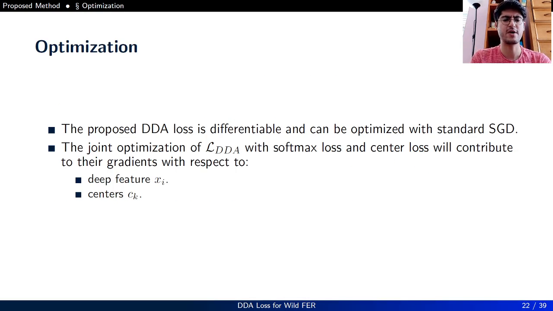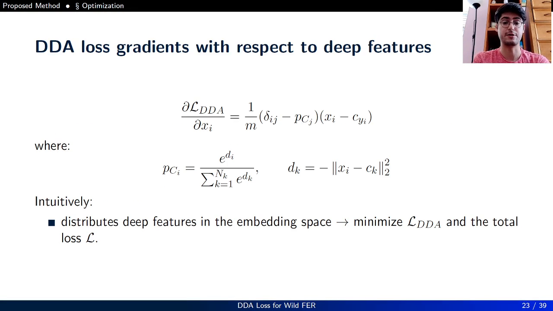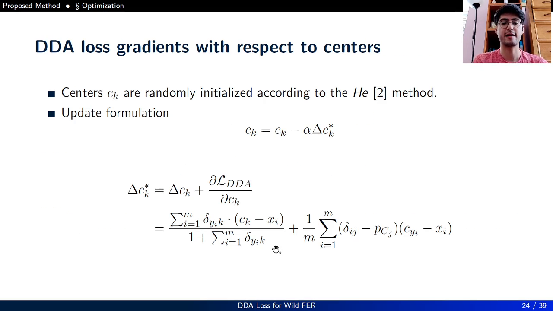Let's dive into how to optimize the DDA loss. The proposed DDA loss is differentiable and can be optimized with the standard stochastic gradient descent algorithm. The joint optimization of DDA loss with softmax loss and center loss will contribute to their gradients with respect to the deep features and centers. This is how we calculate the gradient of DDA loss with respect to the deep features. Intuitively, this optimization will distribute deep features in the embedded space so that it minimizes DDA loss and the total loss. And this is how we calculate the gradients of DDA loss with respect to the centers.